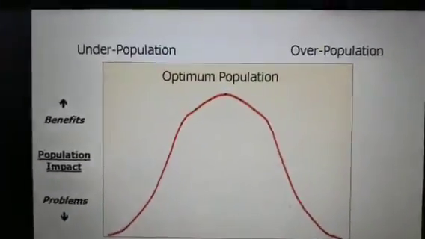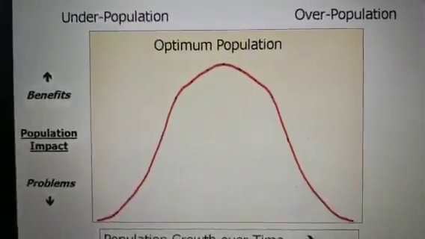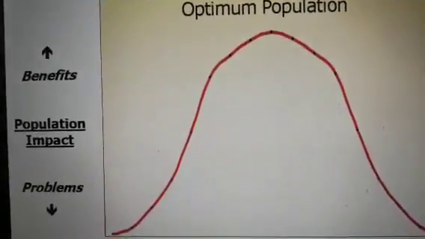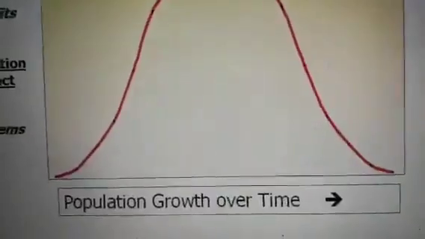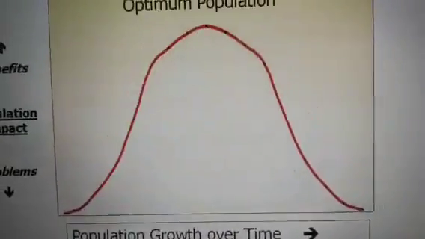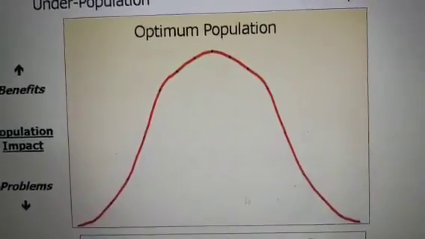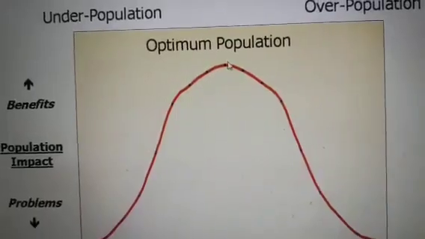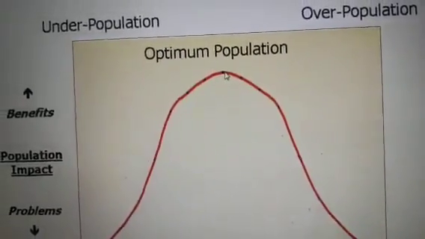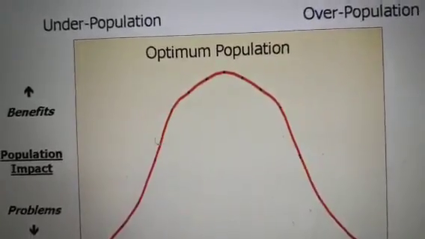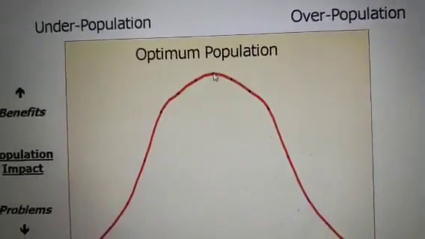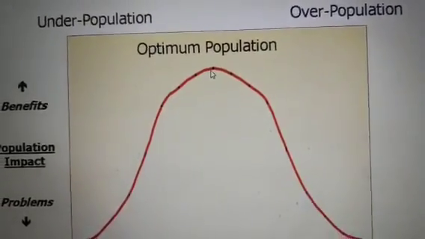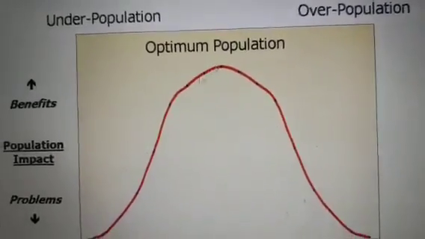And now we can explain by this figure. Dear students, on the y-axis you can see I am dealing with population impact, that is benefit and problems. And the x-axis denotes the population growth over time. You can see this graph, how population is increasing, and till this point of maximum, which is called the optimum population, this left side is underpopulation, and after this point when population is still in a growing mode, then this is called overpopulation, because after this point there will be problems, till this point there will be benefit.